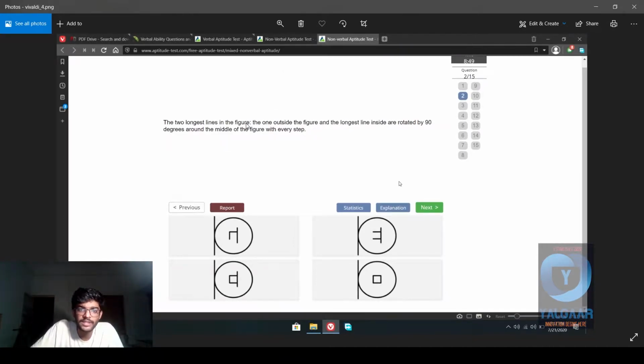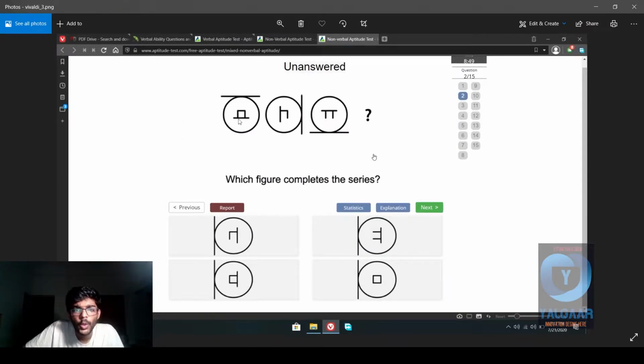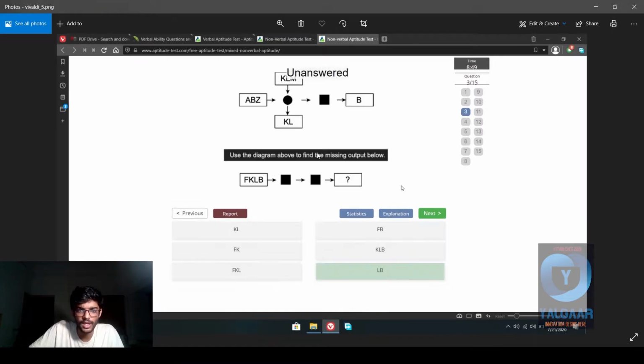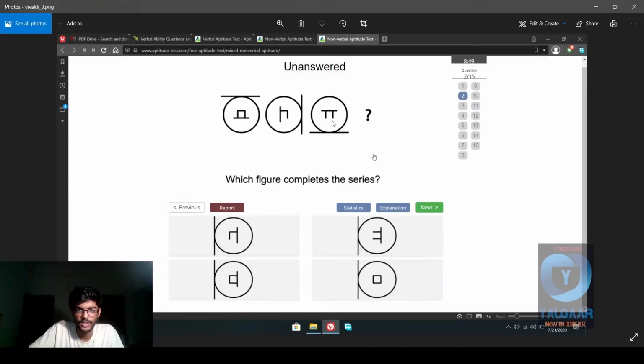The two longest lines in the figure, the one outside the figure and the longest line inside, are rotated by 90 degrees around the middle of the figure with every step. Yeah, so I don't see the logic.